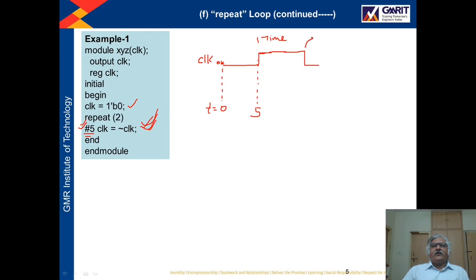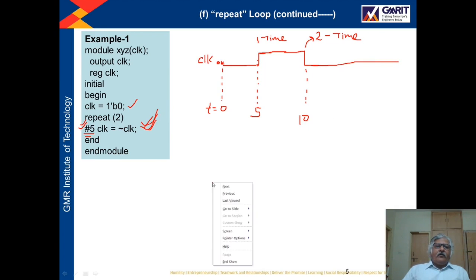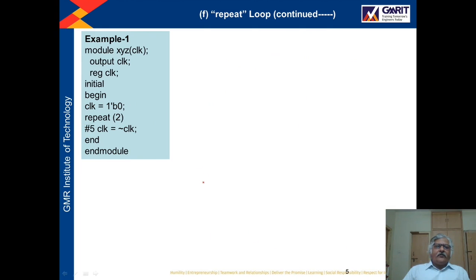This is the second repetition. So at 10 unit time the value of CLK will become 0. Now this statement has executed 2 times, so it will not execute again, and the value of CLK will remain 0. Okay, so I will just demonstrate this program to you.